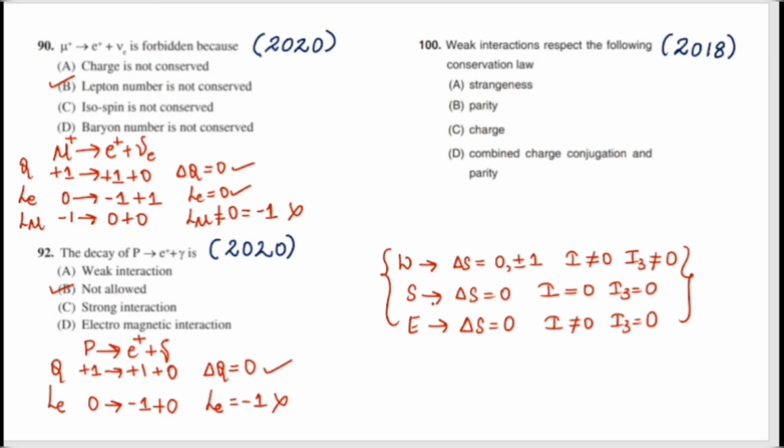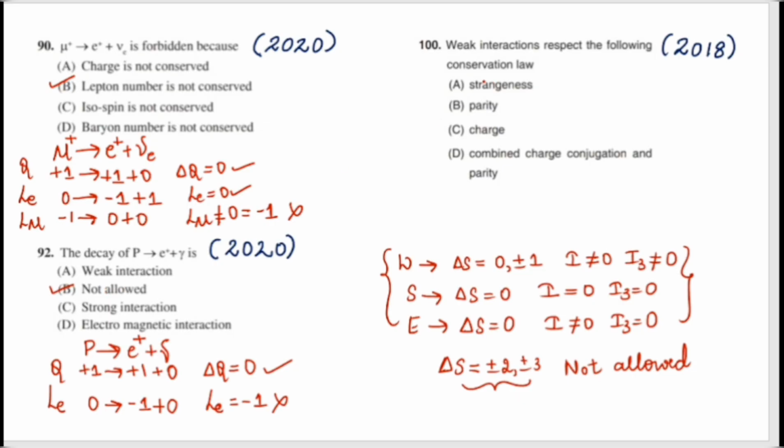If the charge is not conserved, or the lepton number is not conserved, or we get the strange number changing by plus or minus 2 or plus or minus 3, at that time I say my reaction is not allowed. I can say my reaction is forbidden. Here the lepton number is not conserved, so I can say this given reaction is not allowed. Okay, let us move to the next question.